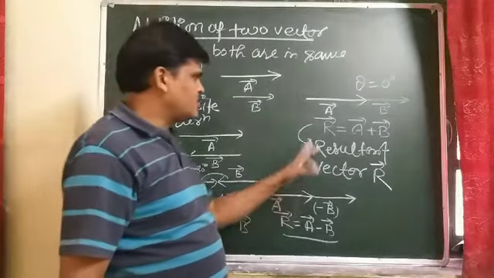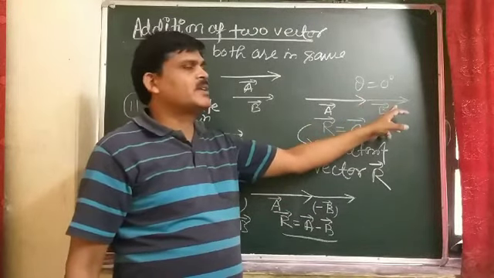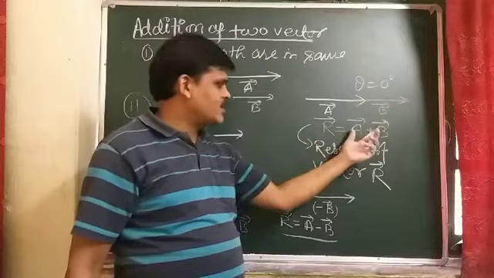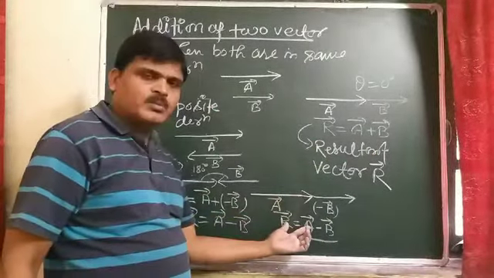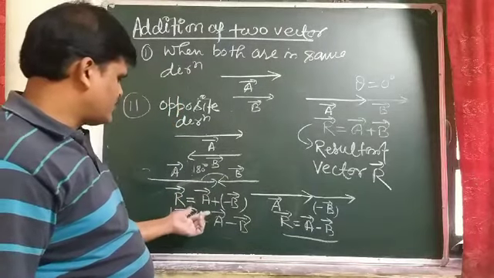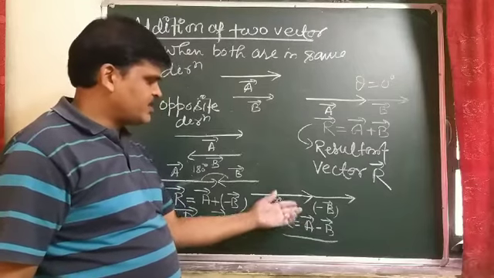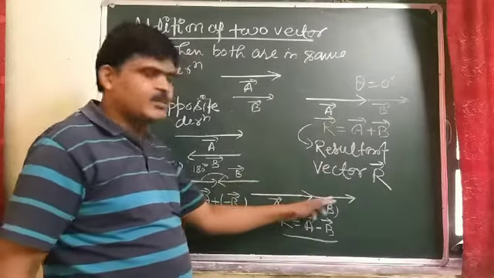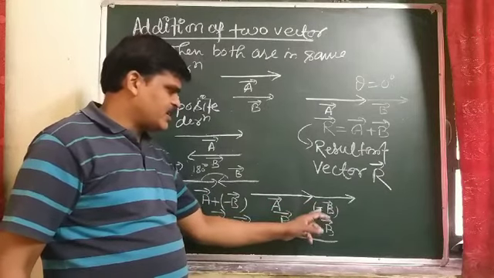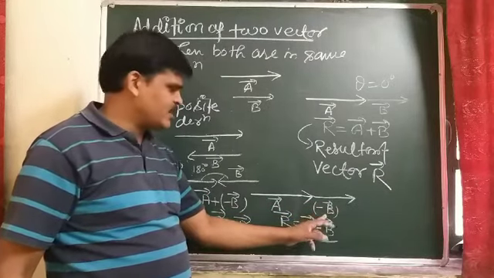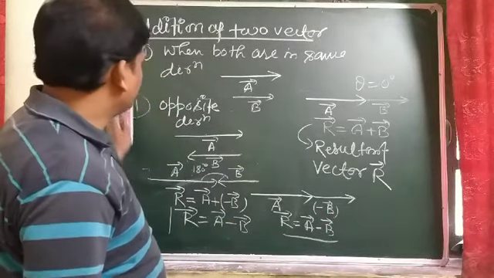So if the head of vector A coincides with the tail of vector B, then it will be added in the same manner. So students, either you can do it from this process or from that process, but this process is easy, because by changing the direction both are acting in the same line, and the direction is the same, but here its value is minus B vector. So the R vector comes out to be vector A minus vector B.